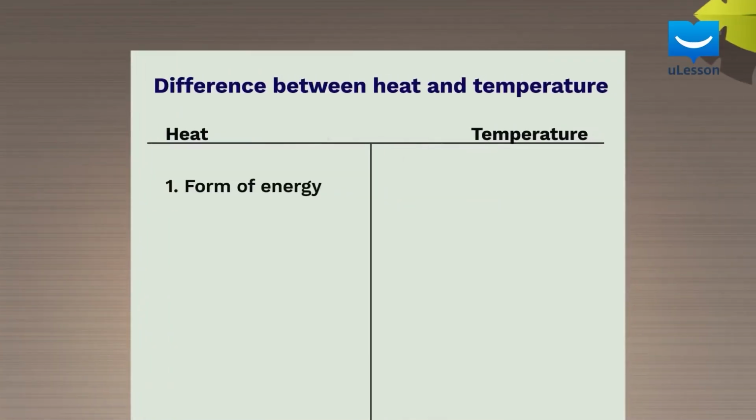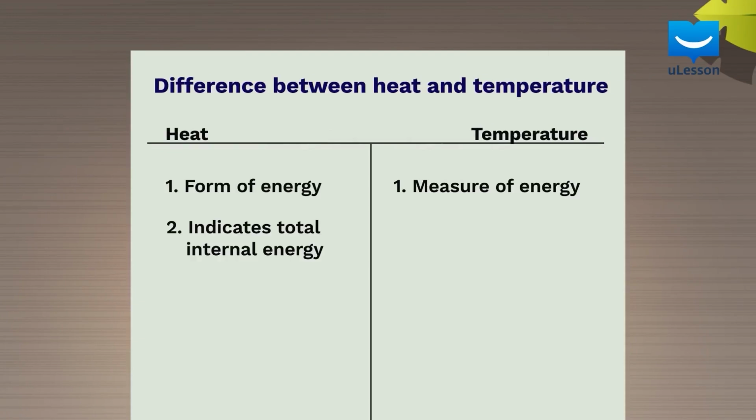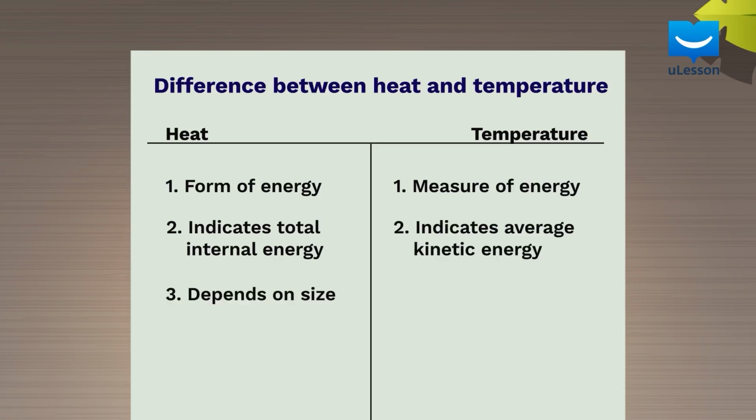First, heat is a form of energy, while temperature is a measure of this heat. Also, heat indicates the total internal energy of a body, while temperature is a measure of the average kinetic energy of a body. Heat energy depends on the size of the body, while temperature does not.